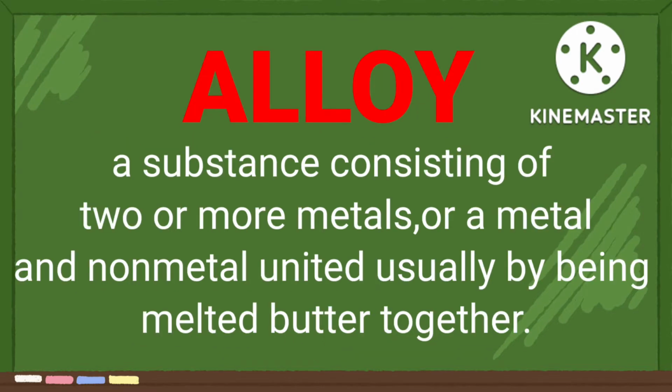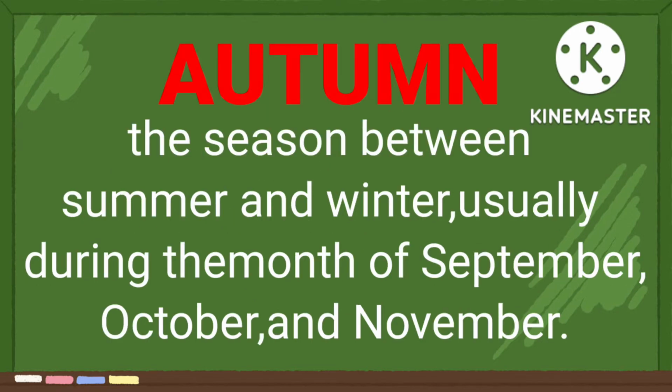Alloy, a substance consisting of two or more metals or a metal and non-metal united usually by being melted, battered together. Autumn, the season between summer and winter, usually during the months of September, October, and November.